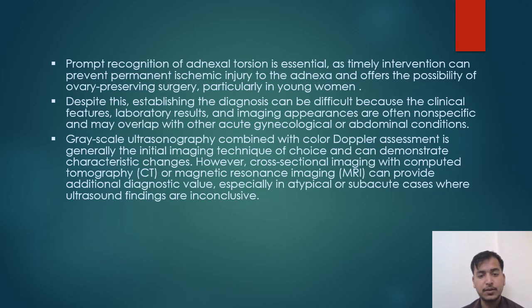Despite this, establishing the diagnosis can be difficult because the clinical features, laboratory results, and imaging appearances are non-specific and may overlap with other acute gynecological or abdominal conditions. Grayscale ultrasonography combined with Doppler assessment is generally the initial imaging technique of choice and can demonstrate characteristic changes. However, CT and MRI can provide additional diagnostic value, especially in atypical or subacute cases where ultrasound findings are inconclusive.